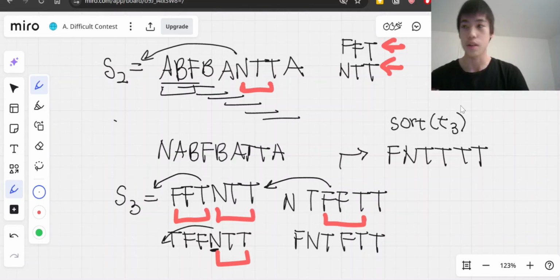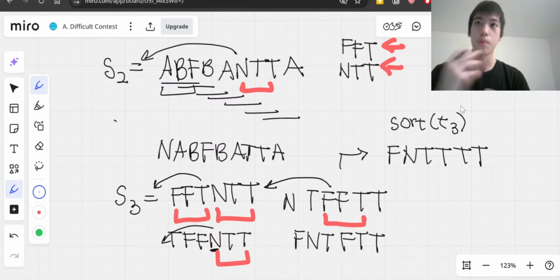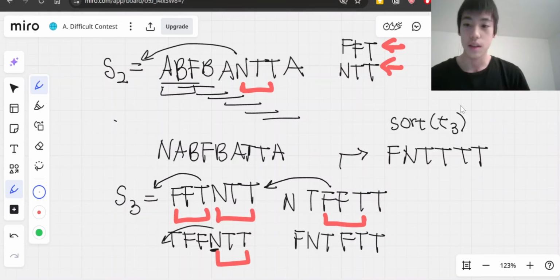Like you learn in grade school, all the A's are going to go first, all the B's are going to go after the A's if there are any, and then C's after the A's and B's, and so on. So sorting it, we know that all of the letters are in increasing or non-decreasing order.